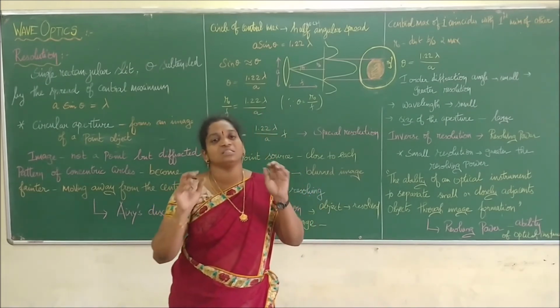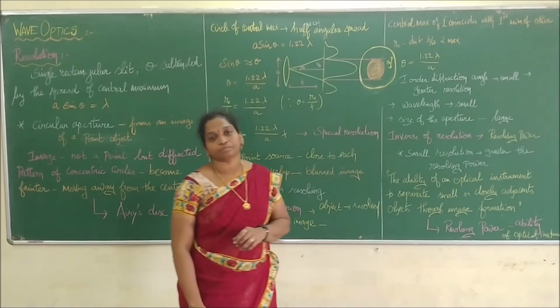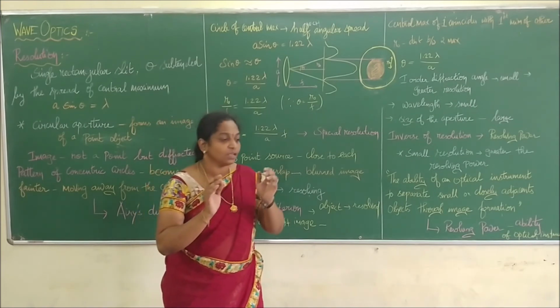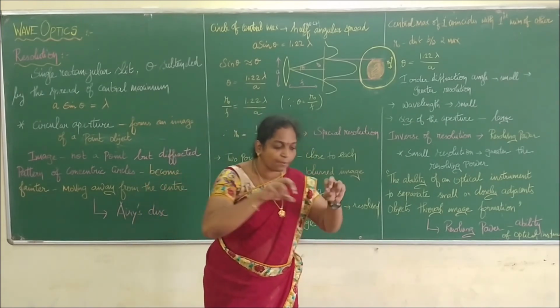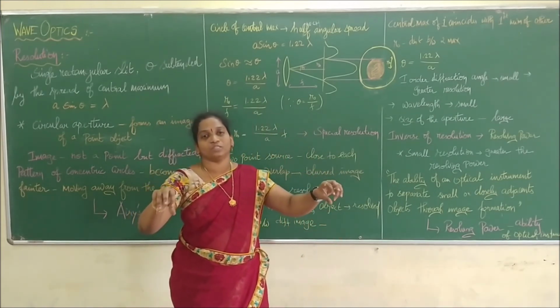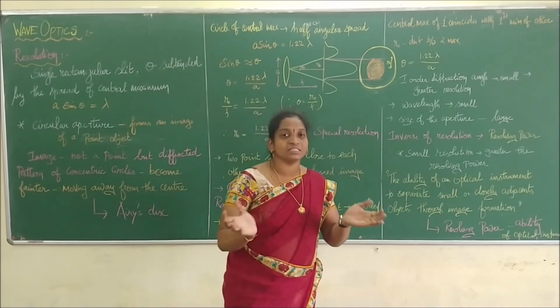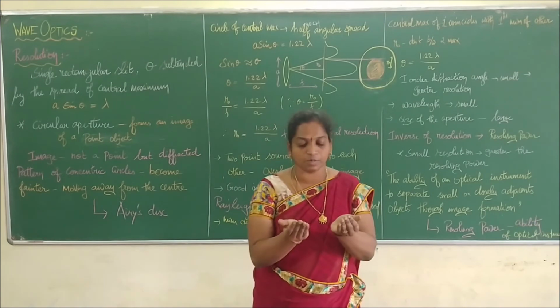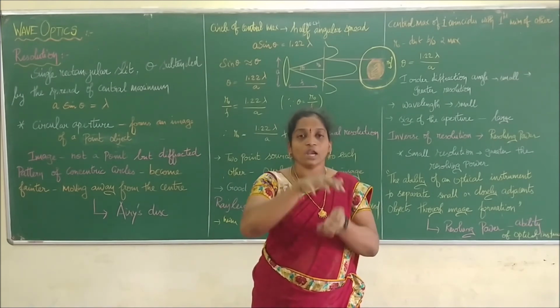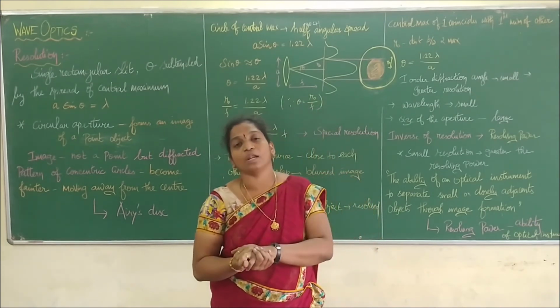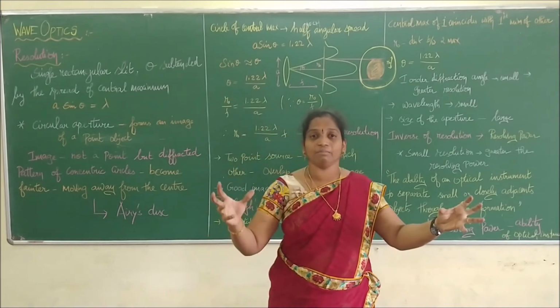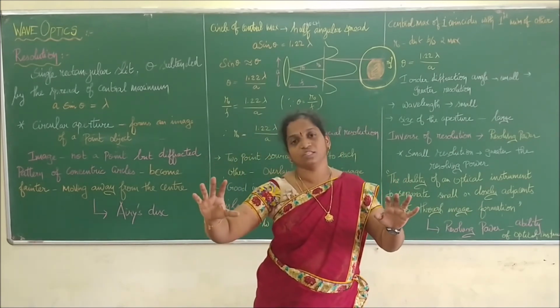Resolution is nothing but a single distinct point being separated from another distinct point, which we call resolved. Since the two points are placed very close to each other, the image of one will overlap with the other and give a blurred image, and no clear distinct image will be there.